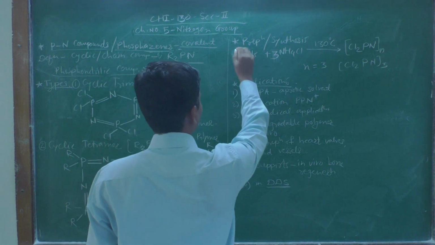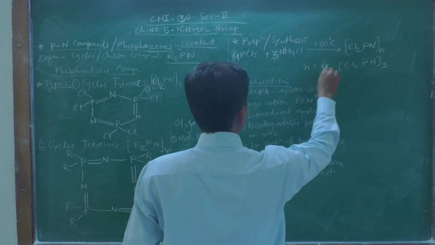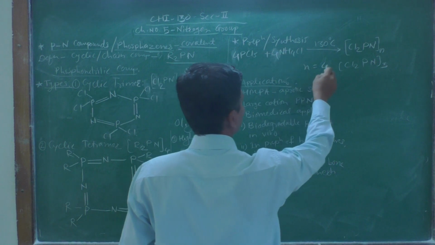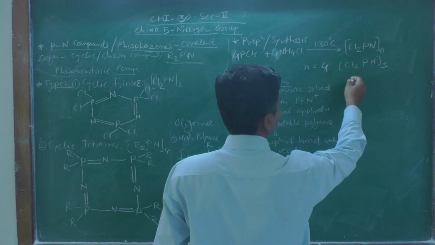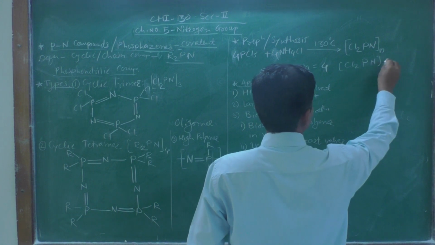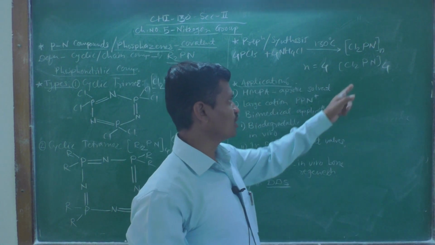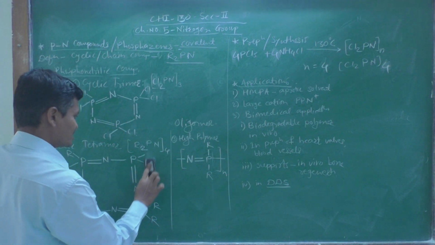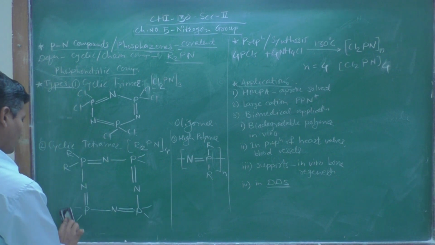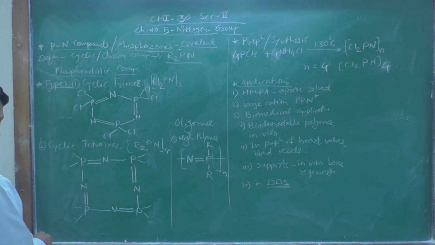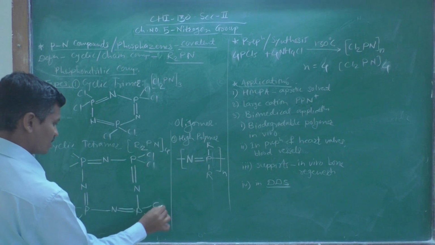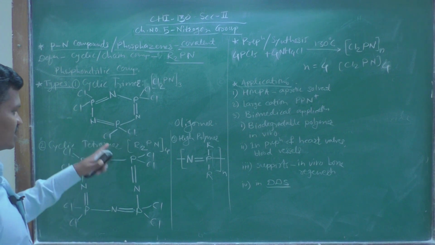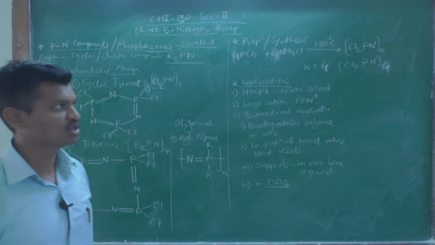Then when n is equal to 4, the reaction will be 4 PCl5 plus 4 ammonium chloride, the reaction temperature remains the same, and you will get (Cl2PN)4, the tetramer of dichlorophosphazene. The structure changes only in that the R group is replaced by a chlorine atom, so there are 2 chlorine atoms on each phosphorus atom in this tetramer.